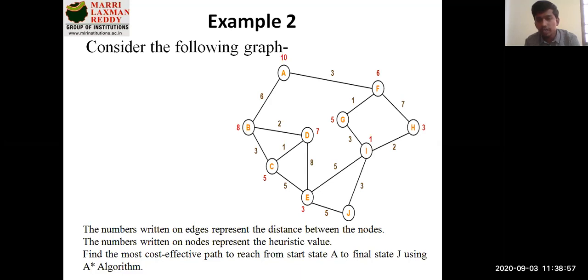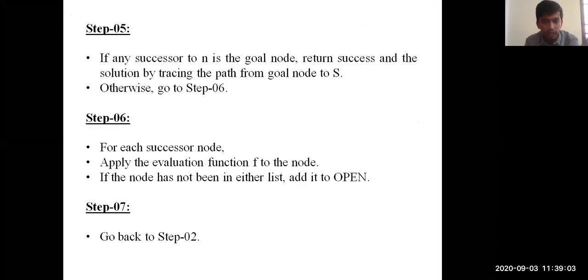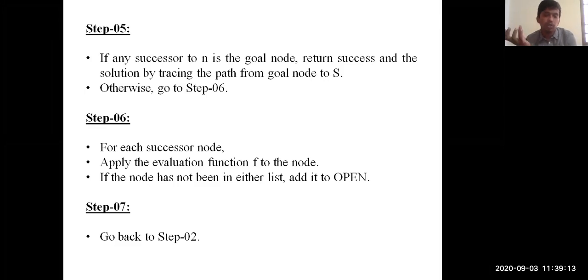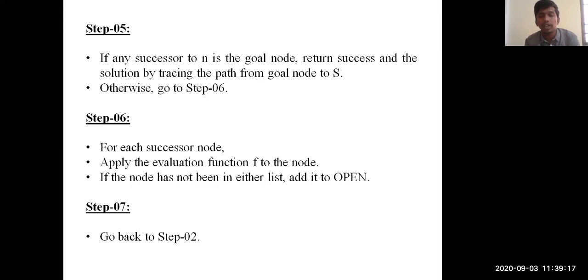From A to J or from A to F, G, H, I, everywhere I need to compute my f(n) value. Because the f(n) value plays a major role here, if your f(n) value is not computed, then it's not called your A star algorithm. Only in the A star algorithm we compute these values and then reach the further nodes.